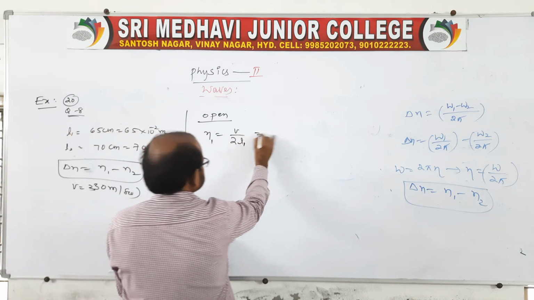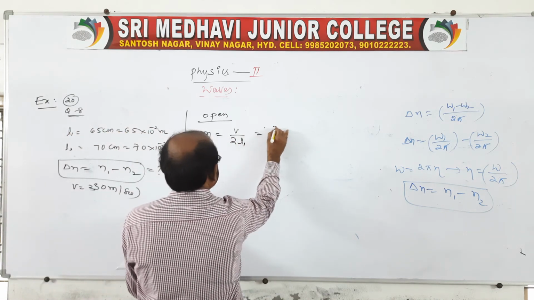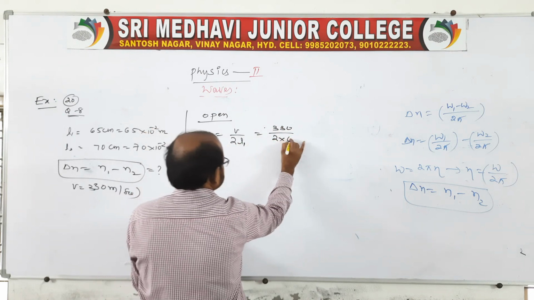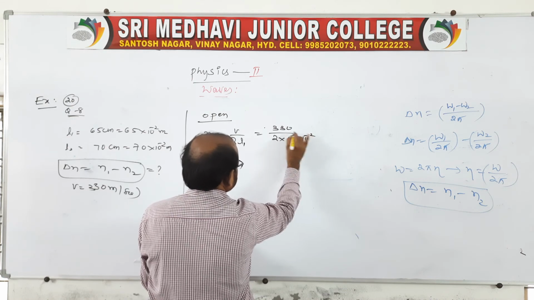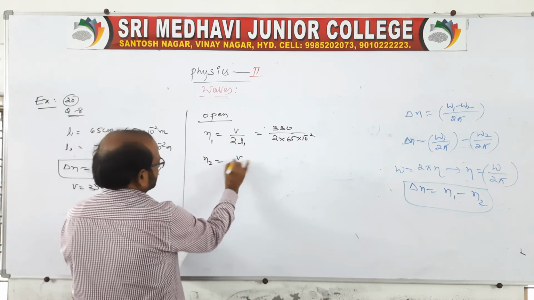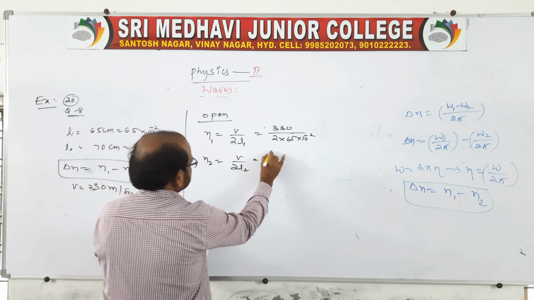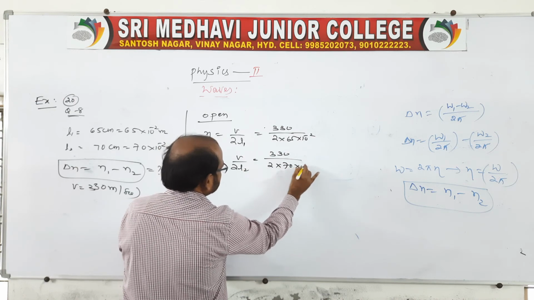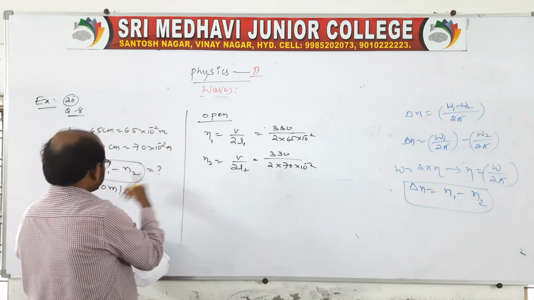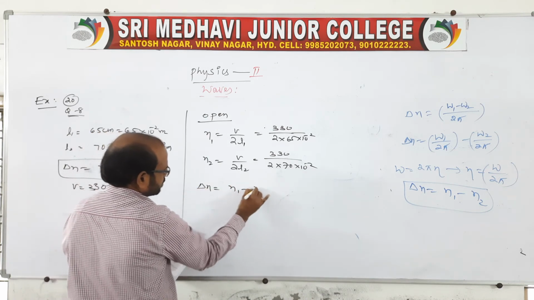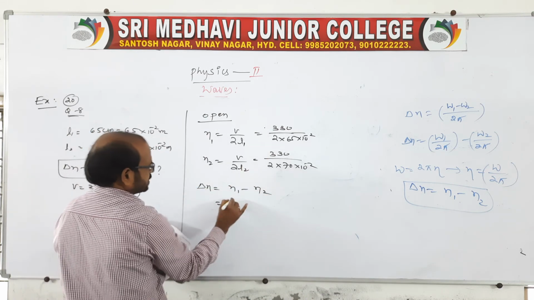So for this case you write V as 330 by 2 into the first pipe's length, 65 into 10 power minus 2. Similarly, the second, N2, is equal to V by 2L2, so here 330 by 2 into 70 into 10 power minus 2. Here you substitute to get delta N is equal to N1 minus N2.